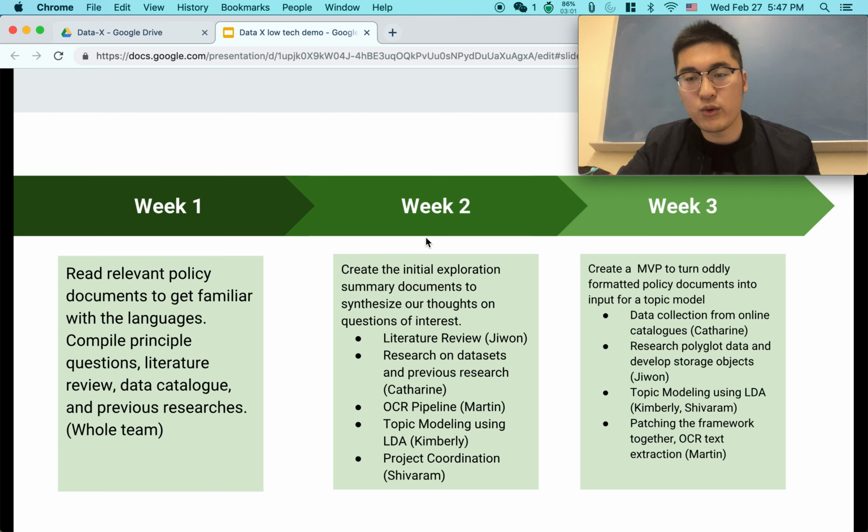So next week we're going to try to connect all of these components together. We're going to try to get some online catalogs and we're trying to get some polyglot data. We're going to further develop our topic modeling, and we're also going to patch all these together to create a simple pipeline. So that's our progress thus far, and we're more than happy to take questions. If you have any, just feel free to email us.